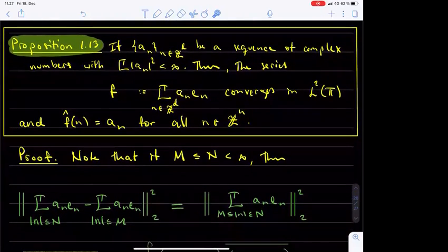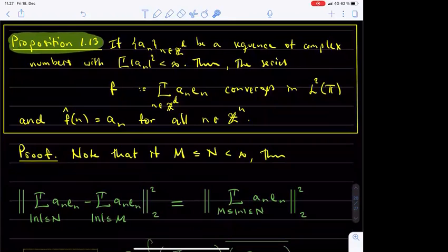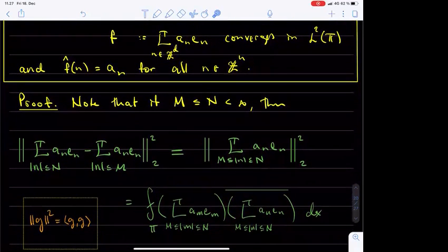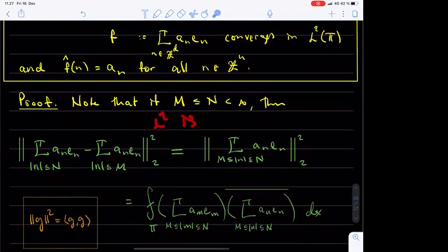The proof idea of this proposition is simple. We consider partial sums of the form the sum over absolute value of n less than big N of a_n e_n, and show that these partial sums, indexed by the number big N, form a Cauchy sequence in L2 of T. Because the space L2 of T is complete, this Cauchy sequence will converge to a certain function which we will denote by f. At the end of the day, it will be easy to verify that the Fourier coefficients of this function f coincide with the numbers a_n.